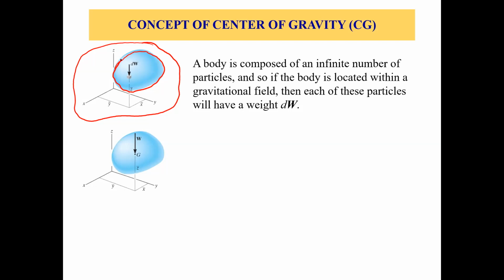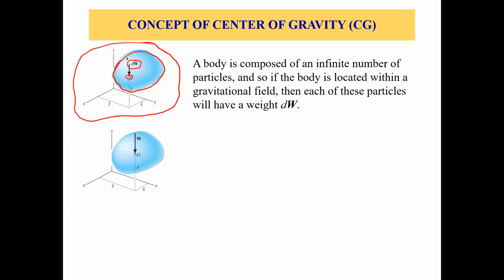So let's say that this is one particle out of those infinite number of particles, right? So now, as the rigid body has some weight, let's say a weight W, then this particle also has some weight. Let's say a weight of dW. So every particle has a weight of dW, right? So now, if you integrate dW, then you get the weight of the whole rigid body. Okay, so this is one assumption that every particle has a weight of dW.